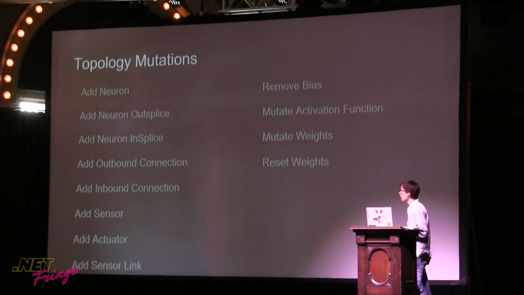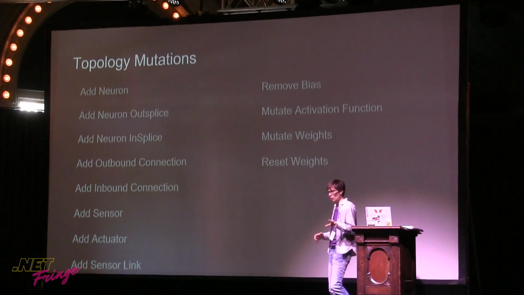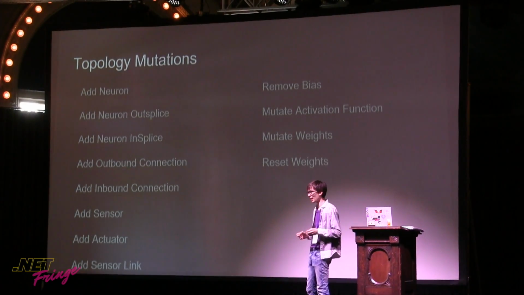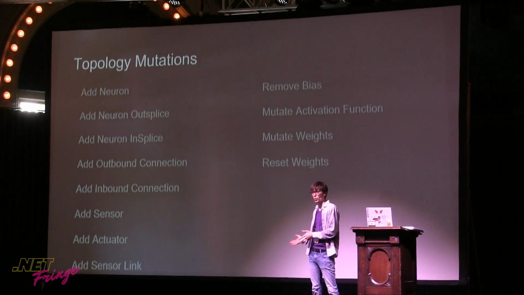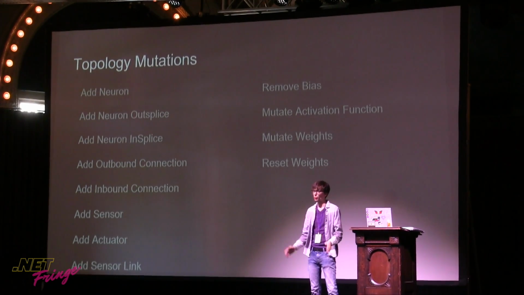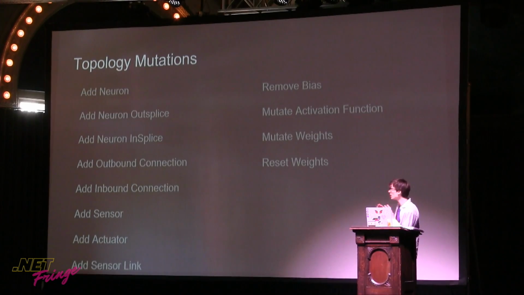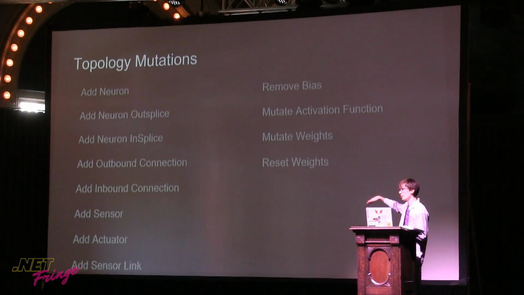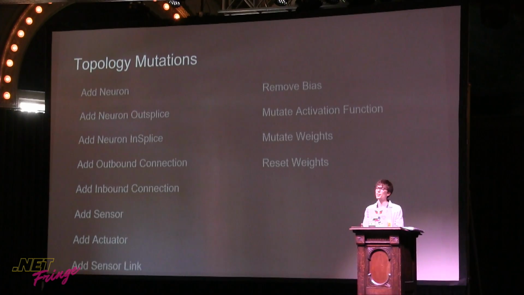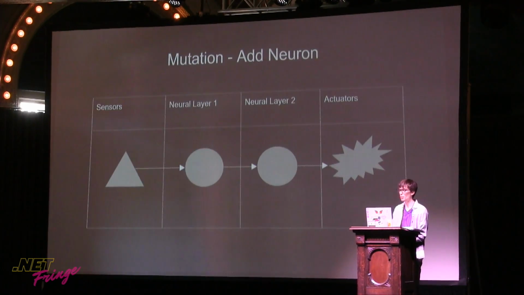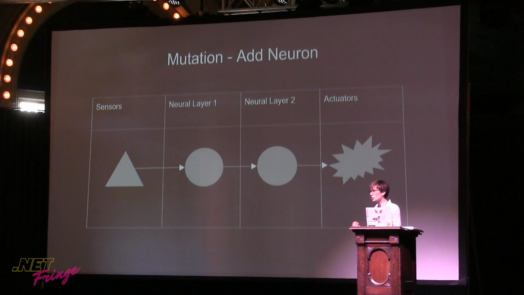So we have topology mutations. This is how the concepts of evolution, of mutations, go into neural networks. I showed you before a basic neural network connection. We can apply these mutations to that neural network after it has run, to find offspring that could potentially perform better than its predecessors. A good example of this is the add neuron mutation. The add neuron mutation is very simple.